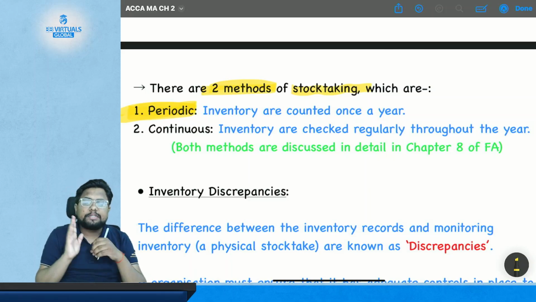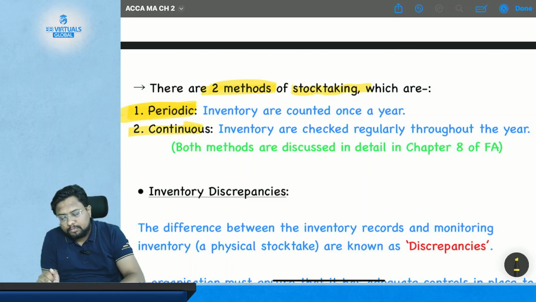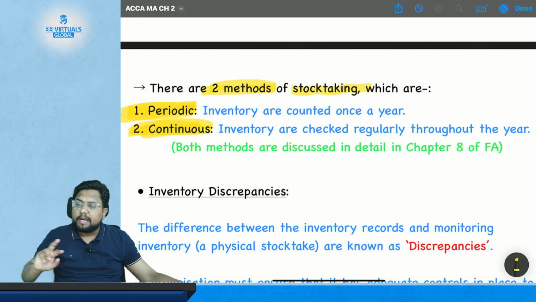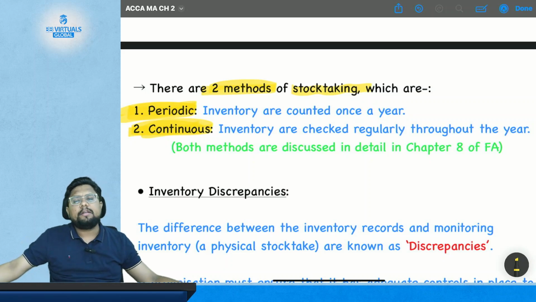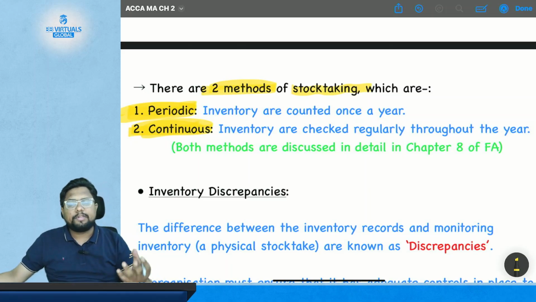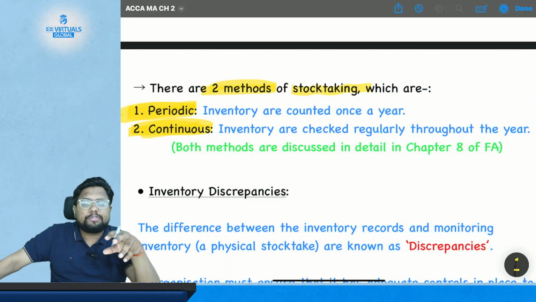Then comes the second method of stock taking, which is continuous. As the word suggests, it is a non-stoppable activity. It will take place anytime, every day at the organization, where you continuously count or value your quantity of the stock through records. Because every time you make the entry for the issue and the receipt of the material, the accounting will tell you how much of the stock is left with you.